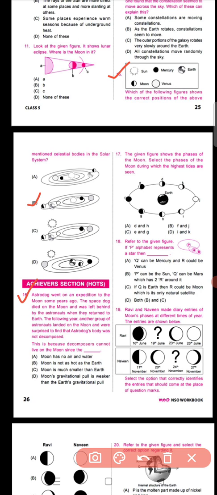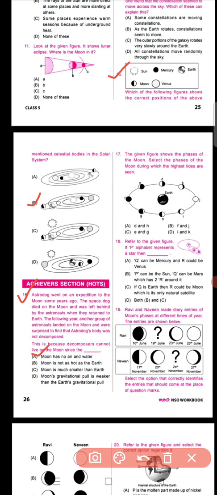Now question number 16 says that Astrodog went on an expedition to the moon, and some years ago the space dog died on the moon and was left behind by the astronauts when they returned to Earth. The following year, another group of astronauts landed on the moon and were surprised to find the astrodog's body was not decomposed. This is because the decomposers cannot live on the moon. So the correct option will be option number A.